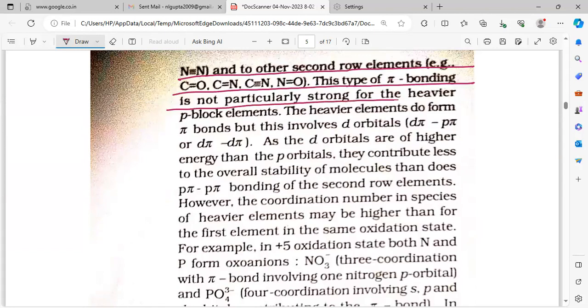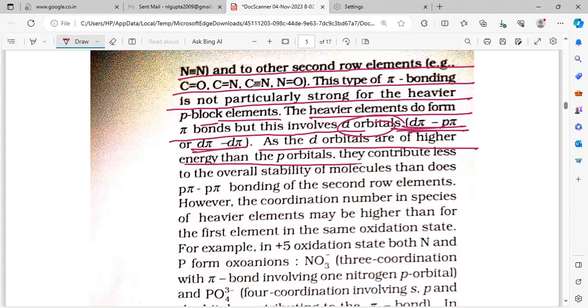Pi bonding is not particularly strong for heavier elements. In heavier p block elements, it is not strong. The heavier elements do form pi bonds, but this involves the d orbital. What is d pi? Either d pi p pi. As the d orbitals are higher in energy than the p orbitals, they contribute less to the overall stability of the molecule than does p pi bonding of the second row elements.